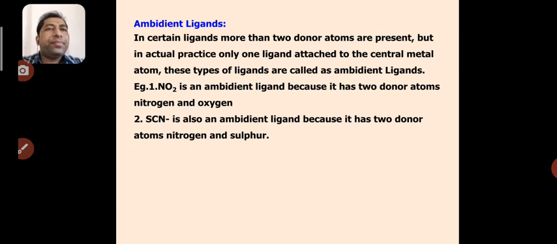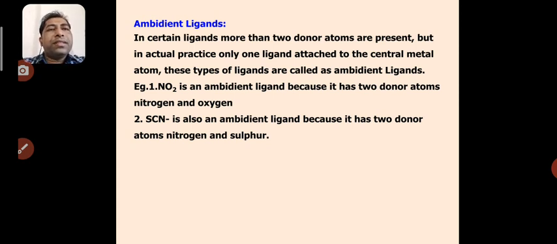Now, one more type of ligand in coordination chemistry is recognized as the ambidentate ligand. There is a huge classification of ligands, as we already discussed. Basically, ambidentate ligands are those molecules or ligand species that have more than one donor atom, and in actual practice only one of them is attached to the central metal atom via donation of a lone pair of electrons.